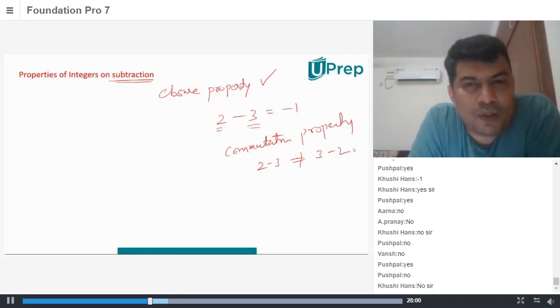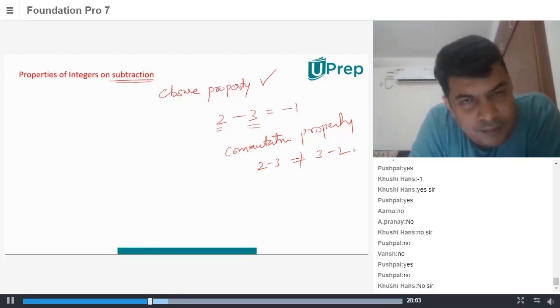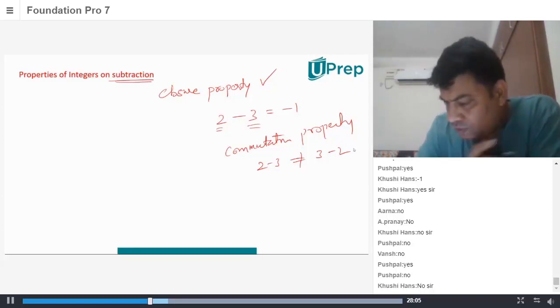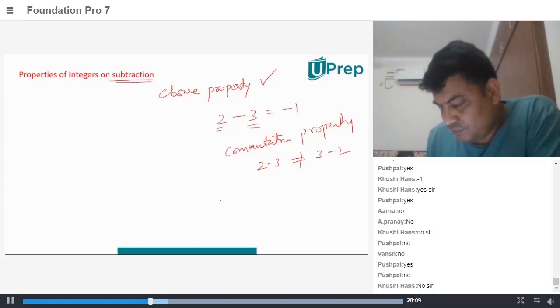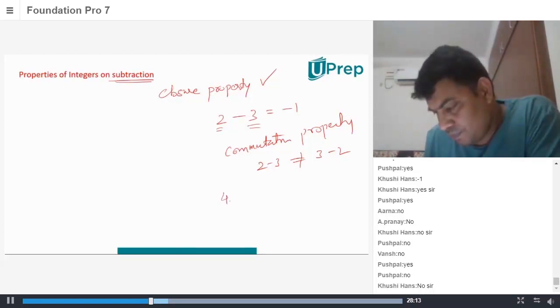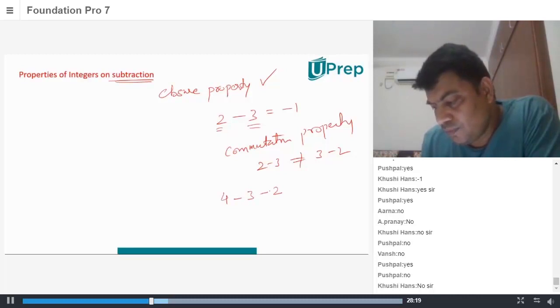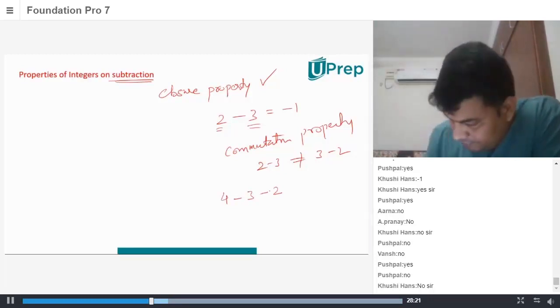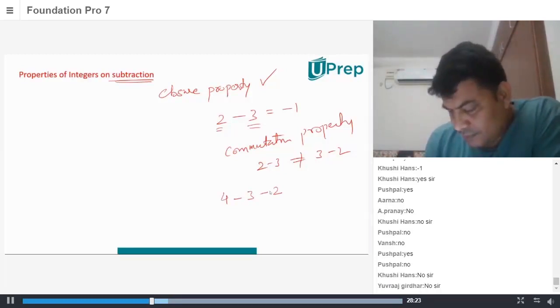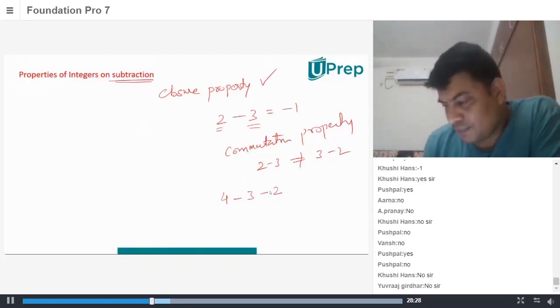So we can take three numbers. Suppose we take three numbers, 4, 3, and 2. First we subtract 4 minus 3, that is 1. So 4 minus 3 minus 2: 4 minus 3 is 1, and 1 minus 2 is -1.